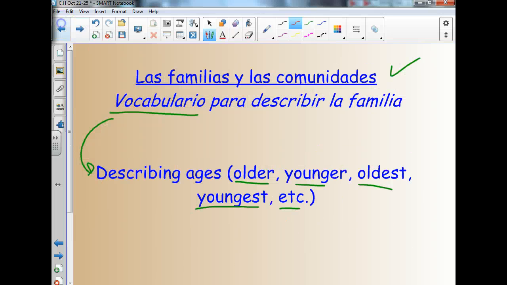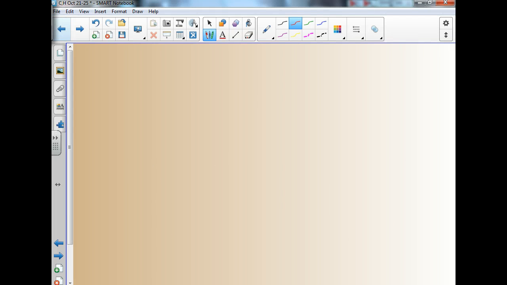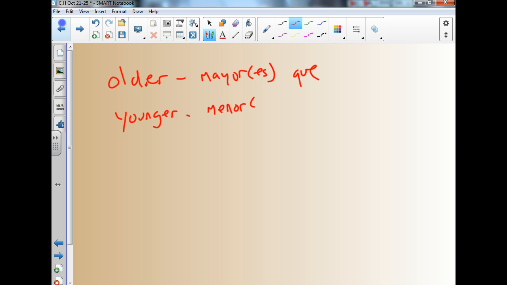Let's review quickly. So what are our ways to say older than and younger than? If we want to say older, our expression is simply mayor or mayores, if it's plural, que. We want to say younger, our expression is menor or menores que.